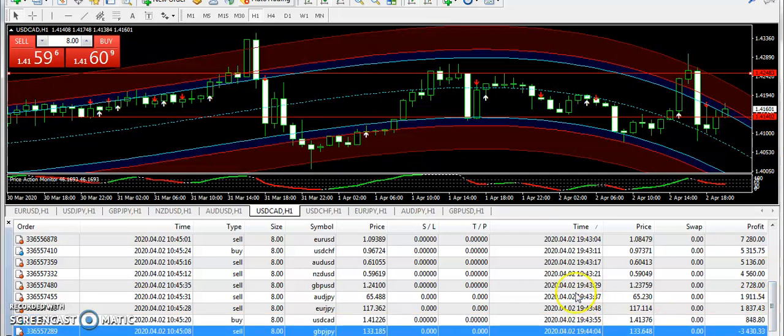So the only losing trade for the day was Great Britain Pound JPY. That did not go our way, but the rest of the trades have finally gone our way, and we have done a very good job by trading the USD pairs almost all. Okay guys,